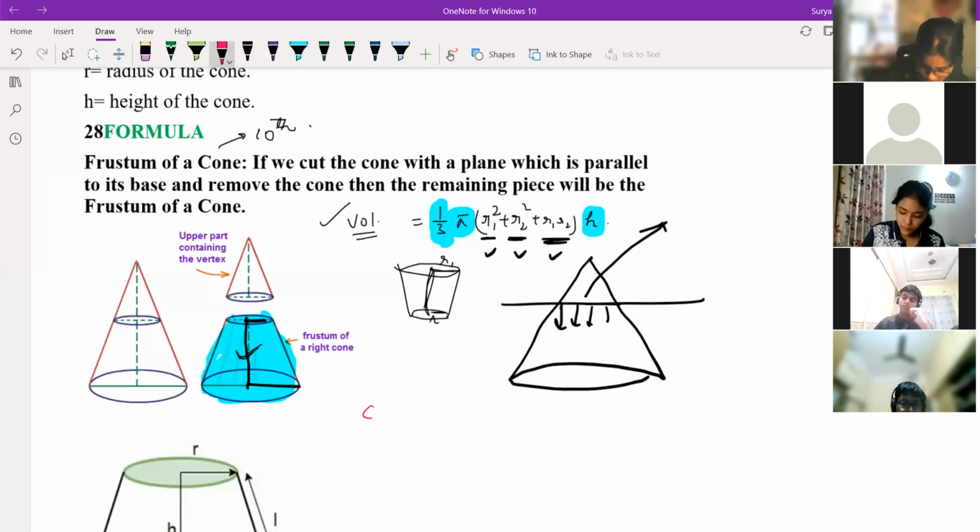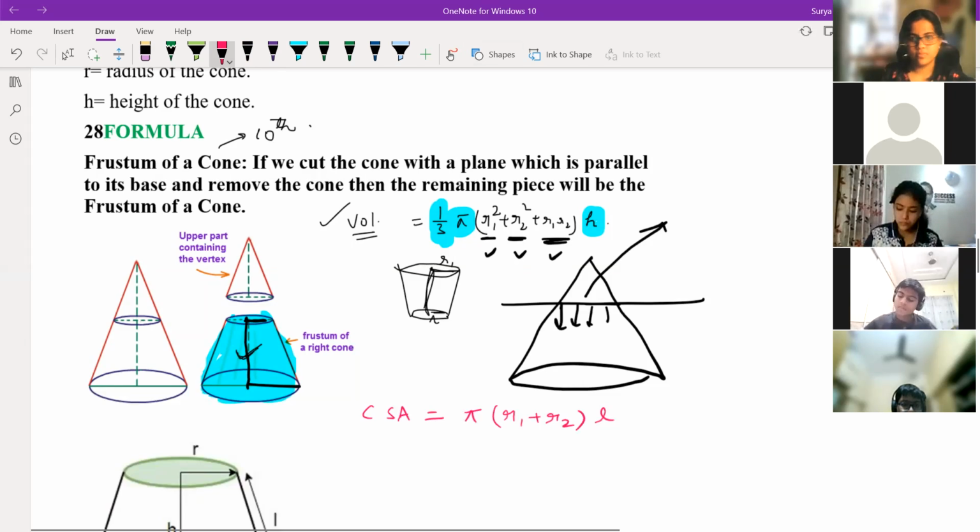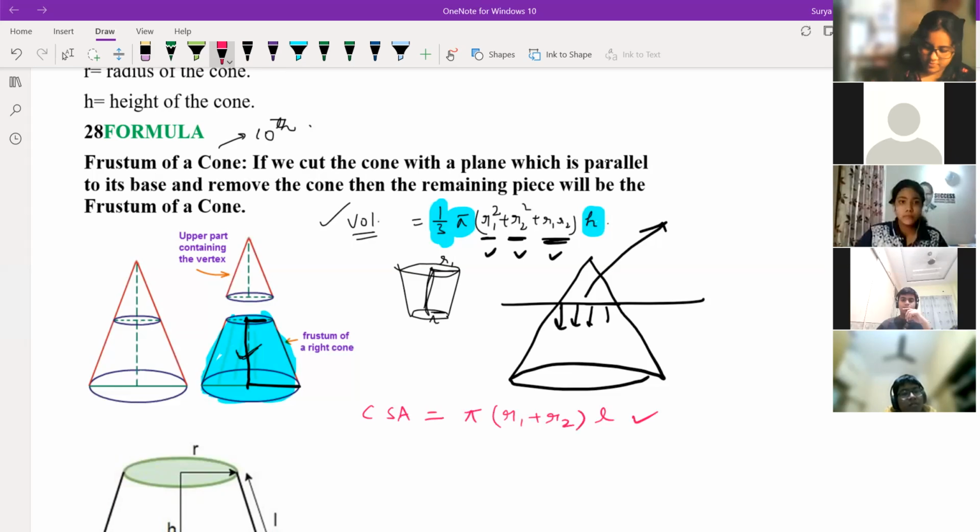If you know CSA of the cone, what is it? You read pi RL, right? So here pi and L will remain the same, and instead of R we are using R1 plus R2, because two radii are there, no? So we are using pi into R1 plus R2 into L. Is it clear? Yes, sir. So like this only we have to do.